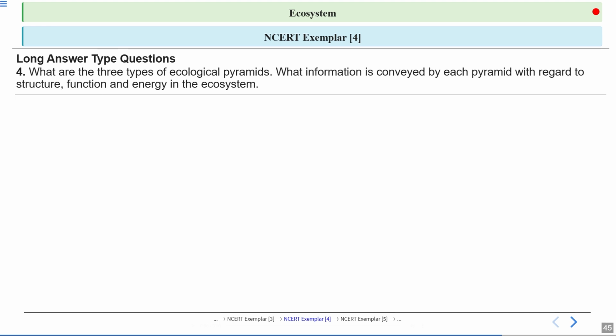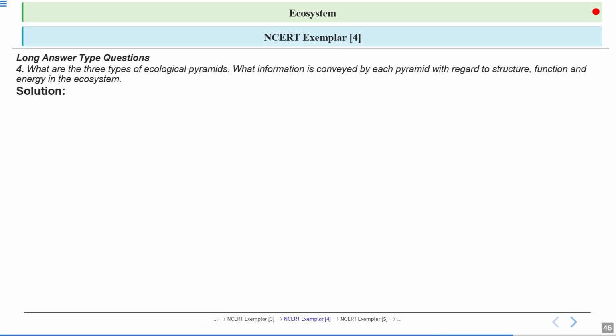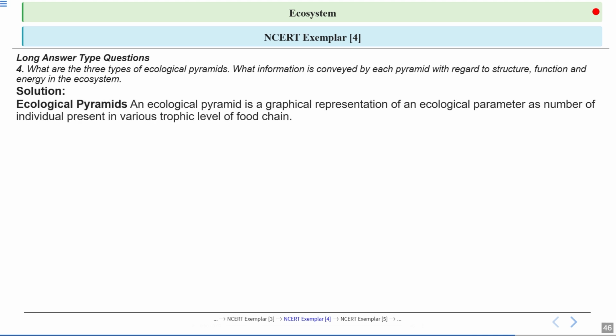Next question is, what are the three types of ecological pyramid? What information is conveyed by each pyramid with regard to structure, function and energy in the ecosystem? Okay, let's talk about the ecological pyramid. An ecological pyramid is a graphical representation of an ecological parameter, such as the number of individuals present in various trophic levels of the food chain.